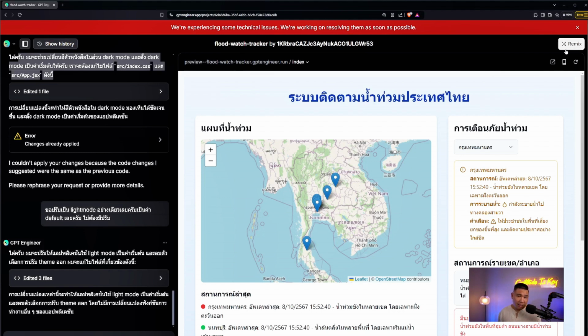It's called Remix. So if you found a project in the public database within GPTEngineers that you really like and you want to modify something, you can literally click this Remix button and start making it as if this is your own project. All right, now let me go back to the main page and show you what I've built so far, and then we are going to build one together in this video.